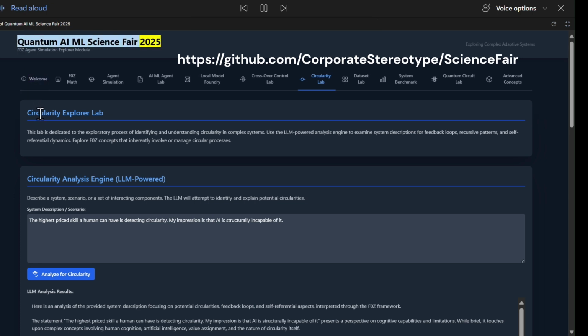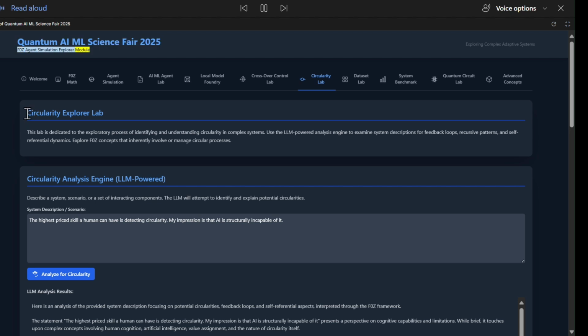Quantum AI ML Science Fair 2025. F0Z Agent Simulation Explorer Module.